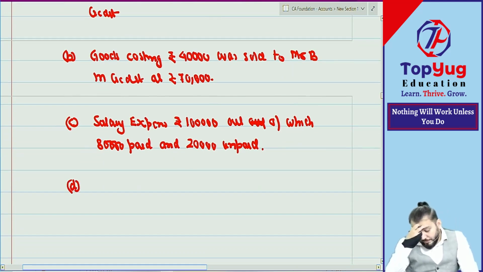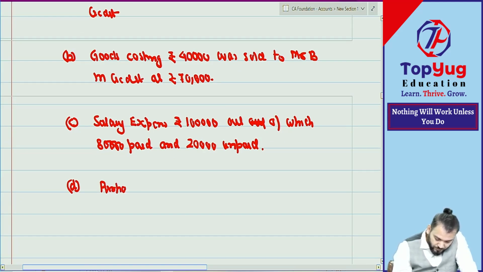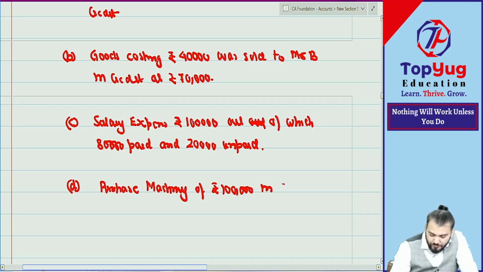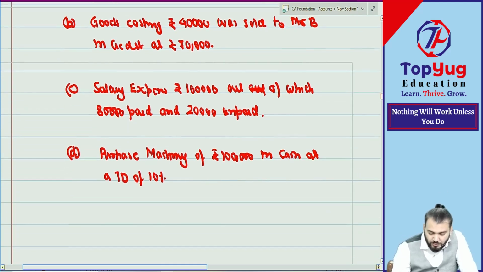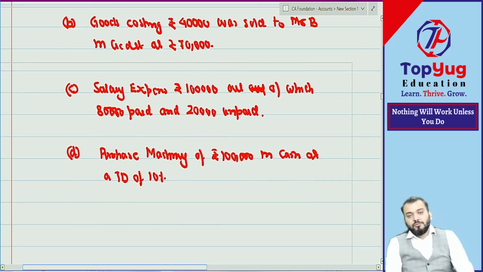Understood. Purchase machinery of rupees 1 lakh in cash at a trade discount of 10%. Do: form accounting equation. Understood?